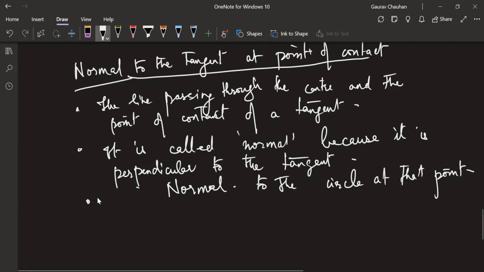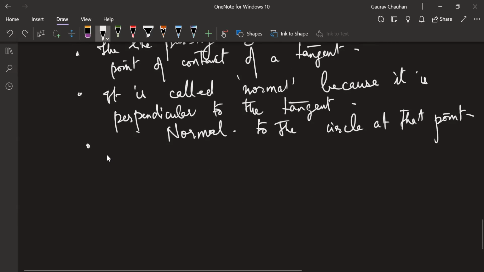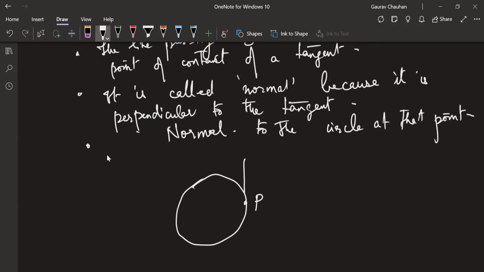Sometimes we use the language that the normal to the circle at a given point. It basically means you have a circle, and at this point you draw the tangent, and then you draw the line which is perpendicular to it. But that will automatically contain the center, correct? Because this perpendicular will only be one.